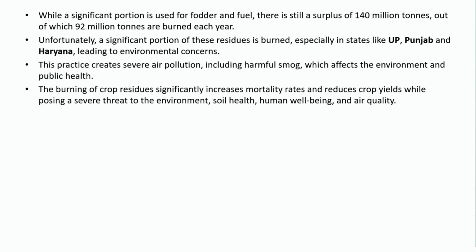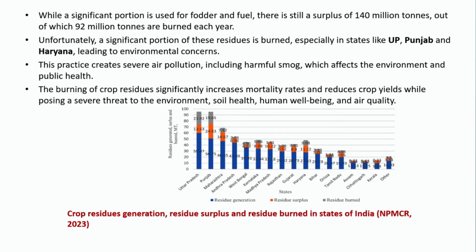We mentioned the different contexts, that yes, we have been able to produce this much of residues across different states of India. But at the same time, I said that yes, it can be converted to some use. But unfortunately, I was talking about how much is being generated, how much of that residue is still surplus, and how much of that residue is getting burned.